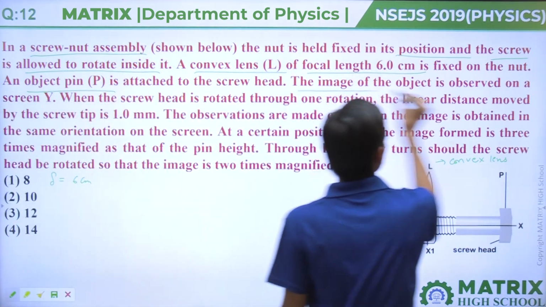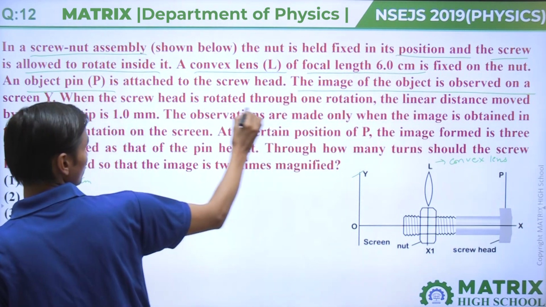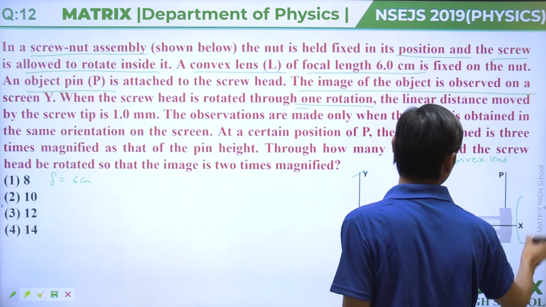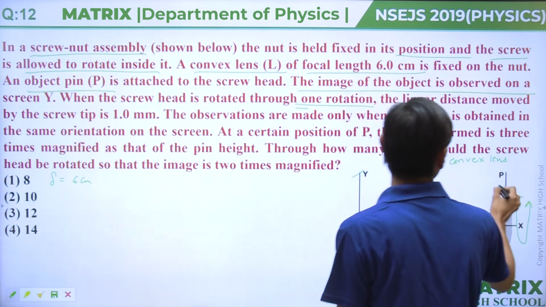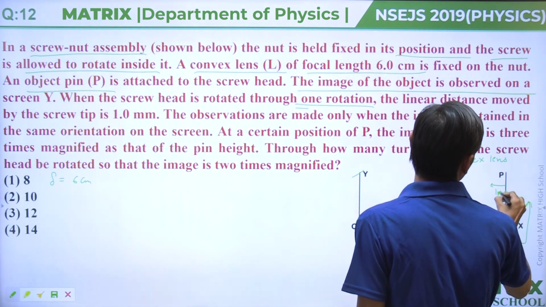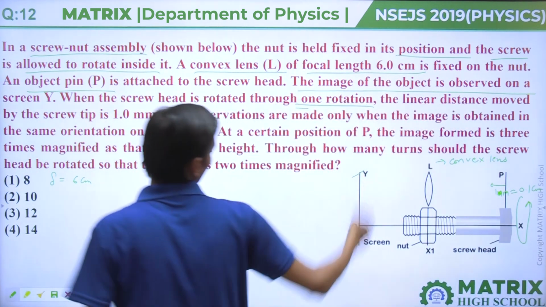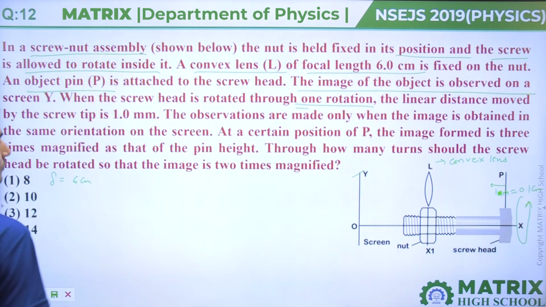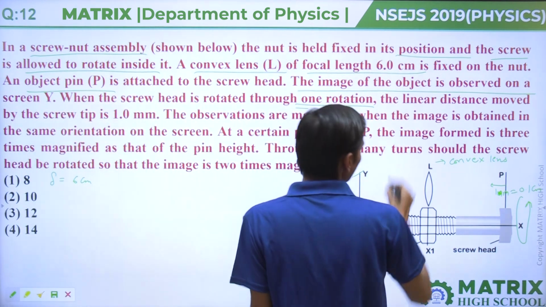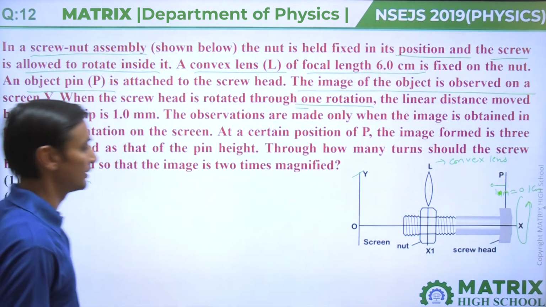The image of the object is observed on the screen. If the screw head is rotated through one rotation, then it will move by 1 mm, that means 0.1 centimeter. The observations are made only when the image is obtained in the same orientation on the screen at a certain position of P. The image formed is 3 times magnified as that of the pin height.